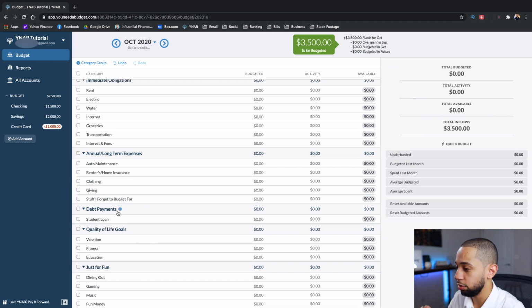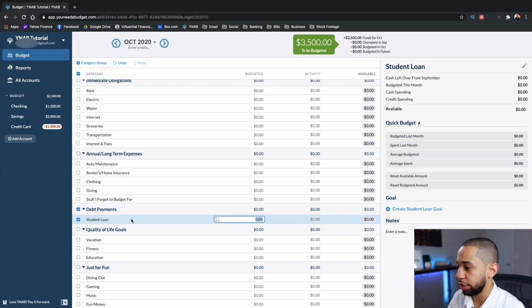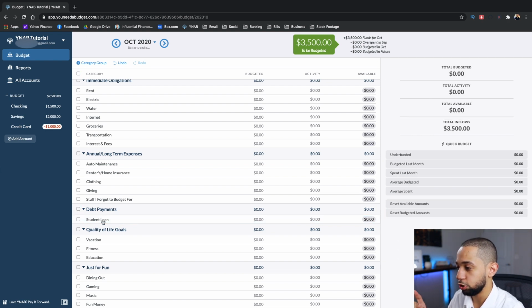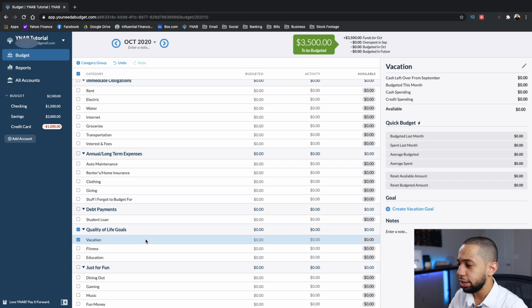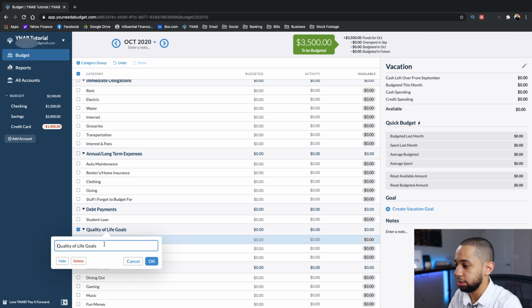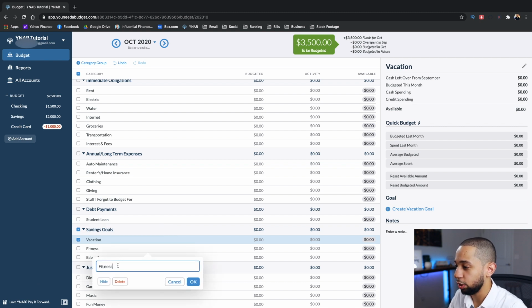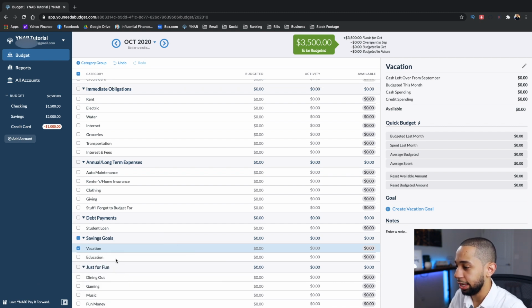I don't have an auto loan. I do have student loans. So for my debt, since I have student loans, I'll keep that there. I don't have an auto loan, so I deleted that. Quality of life goals. I don't like to name it that. Personally, I prefer to just name it savings goals. I have savings goals, and this is where I save for my vacation and things like that. So I'm gonna go ahead and delete fitness out of here and education.